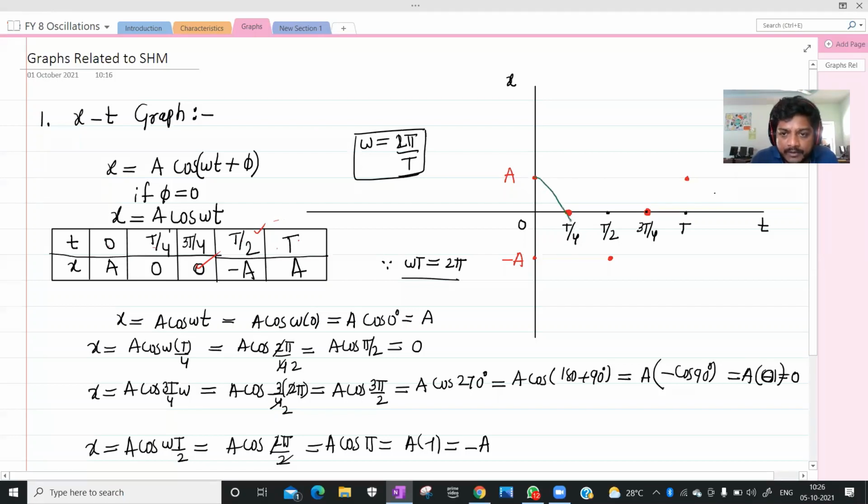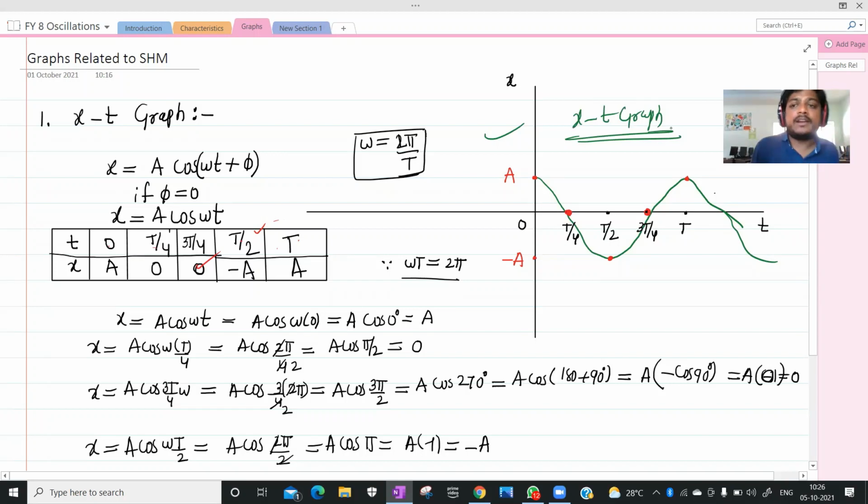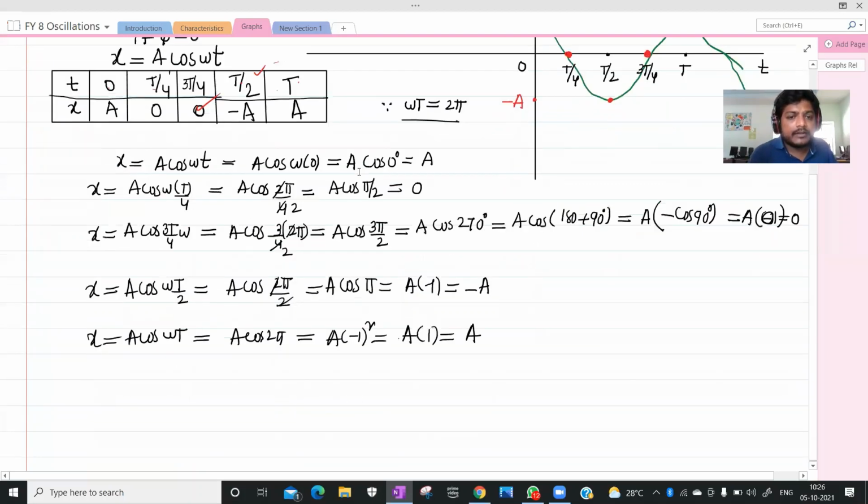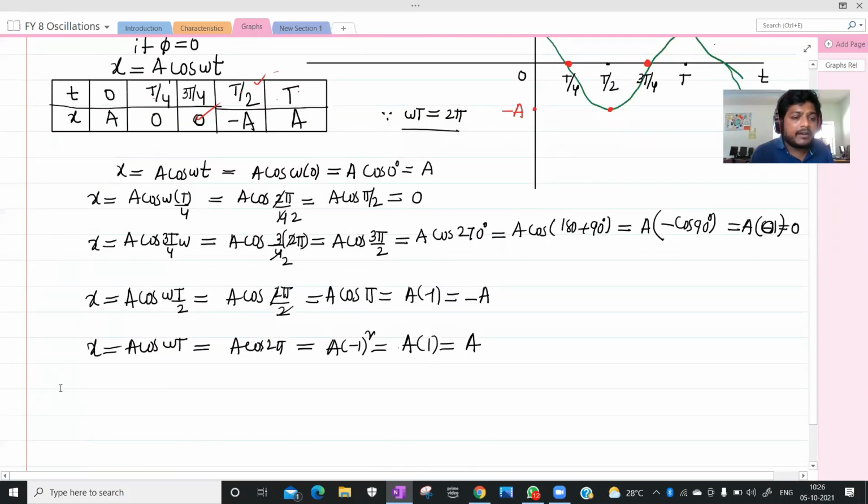If you join all these, you will get this type of curve. This curve represents the x-t graph, x versus t graph. Understood? That is how to draw the x-t graph, the displacement versus time graph. Any doubts? Okay, right. This is the x-t graph, and the remaining things I won't discuss in detail. Directly I will write. Is it fine?